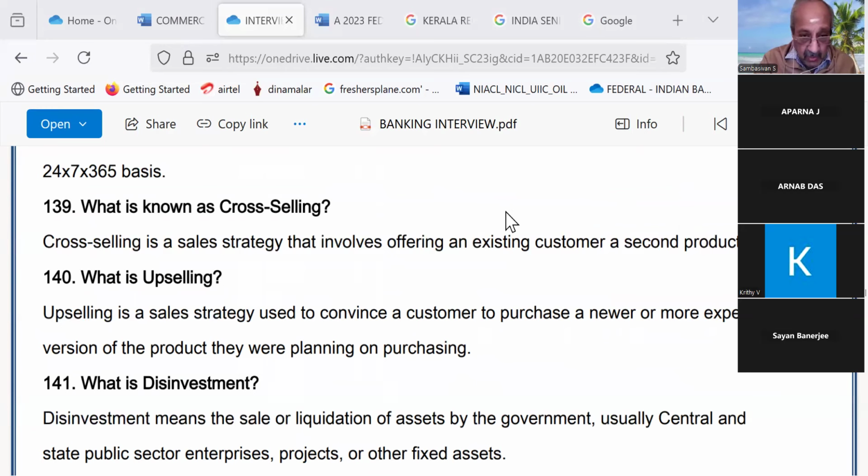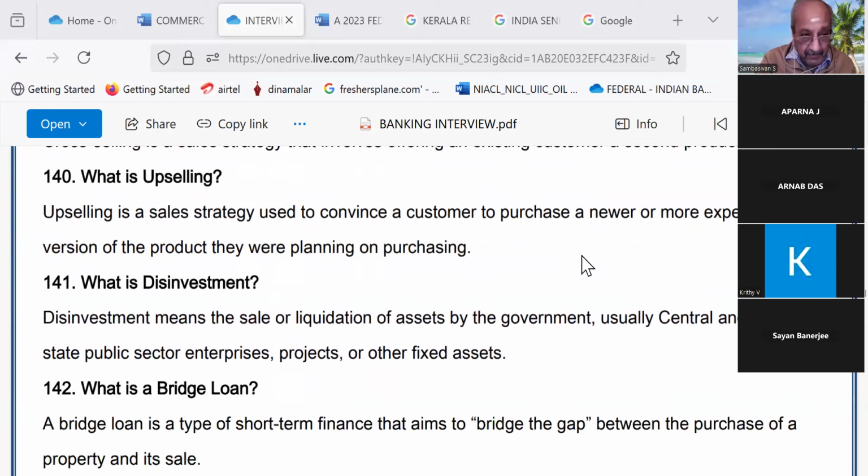Okay, continue, Aparna. What is upselling? Upselling is a sales strategy used to convince a customer to purchase a newer or more expensive version of the product they were planning on purchasing.